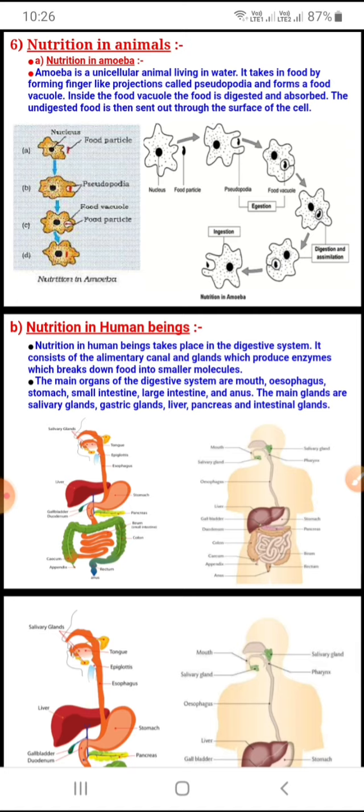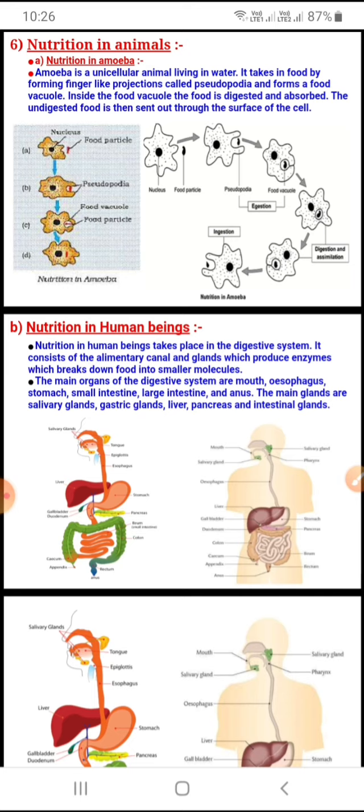There you have studied about amoeba, how amoeba takes in food. Same thing, but here you have to write only about the nutrition: how the nutrients are absorbed, how they are assimilated, broken down, and finally how waste is removed. So this is all about nutrition in amoeba.